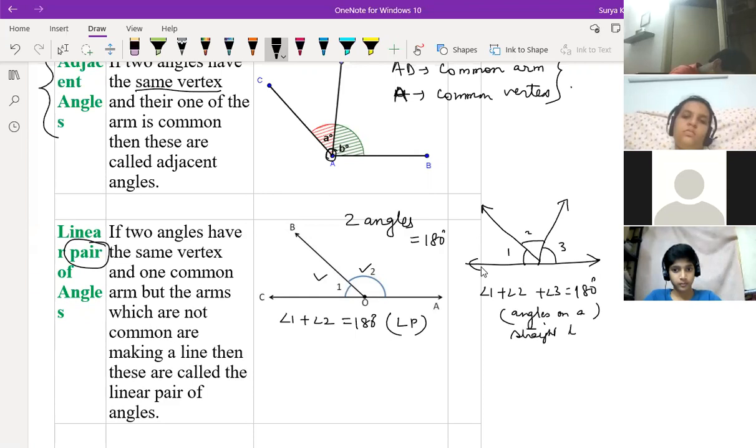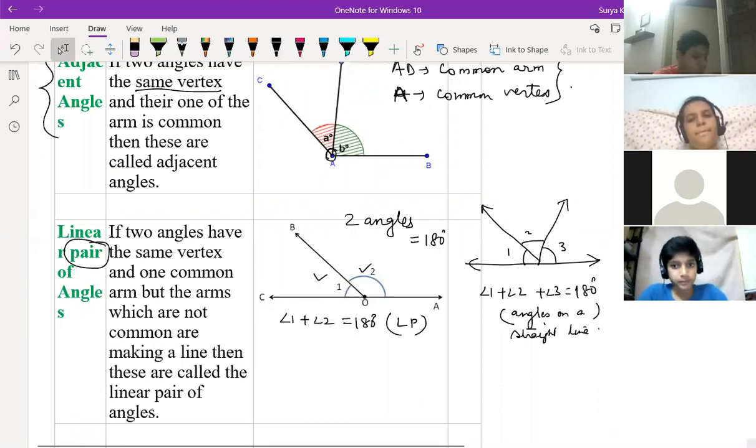Sir, can we write three angles are linear? That also you can write, three angles. But the exact line is this only: angles on a straight line. If you write that, it is better. Linear is straight, and a pair means two angles are on a straight line.